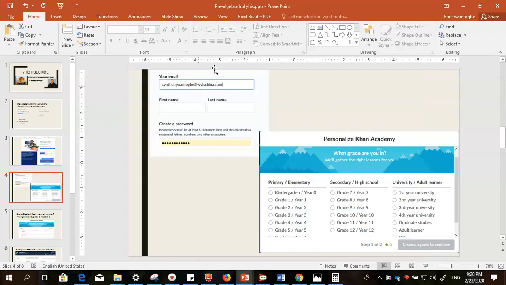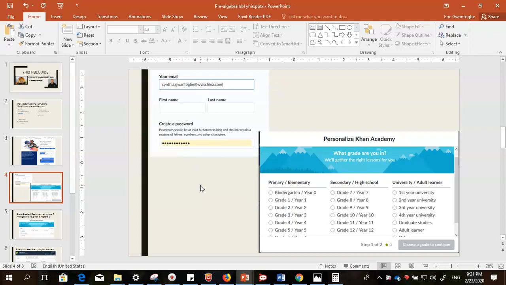Thereafter, you come to this part. Like, I use my wife's email address because my email has already been used. You input your email address and then you put your first name and last name. Your first name and last name should be the names that are in your Power School, so that when we put your grade in Power School, it will not be confusing for us to know who is who. You can put one of your ID names here, and then your other name here. And then you create your own password.